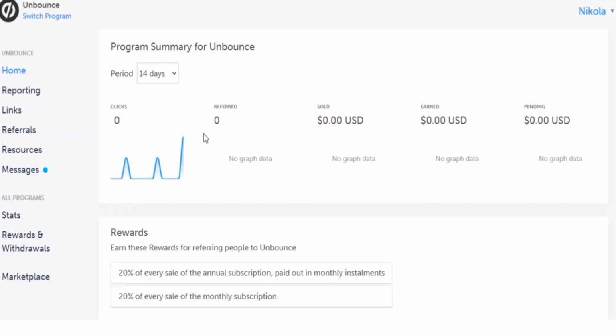Now basically on the summary page, you can see how many clicks you're going to get, how many referrals they're getting, and how much money you have already earned. Obviously, this is a brand new account, so you will have 0 earnings as of now, but soon you'll start earning a lot of commissions using the exact strategy.